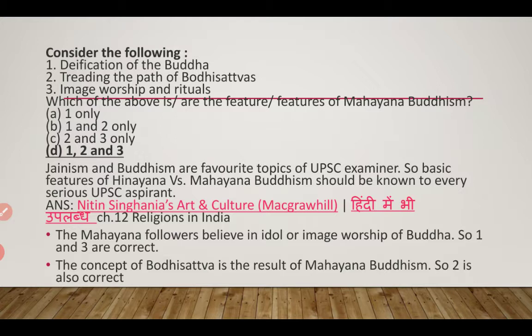Jainism and Buddhism are favorite topics of UPSC. So you have to go through the basics of Jainism and Buddhism for the prelims examination.